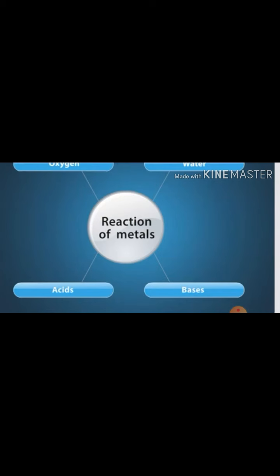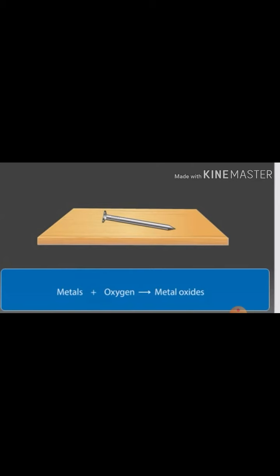When metals react with oxygen, they form basic metal oxides. You know that during rusting, iron reacts with oxygen in the air to form iron oxide. This iron oxide formed is called rust.